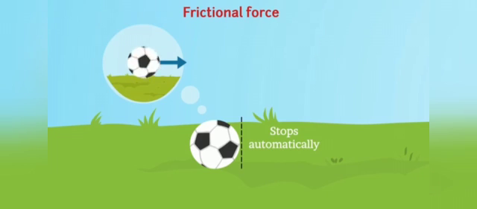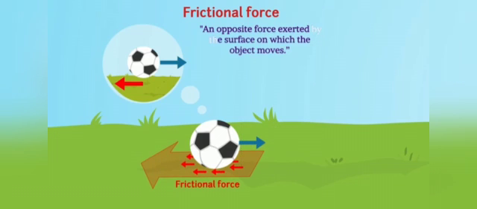This means that there is some force which opposes the rolling of the ball, due to which the ball stops. This force is called frictional force. Therefore, frictional force is defined as an opposite force exerted by the surface on which the object moves.